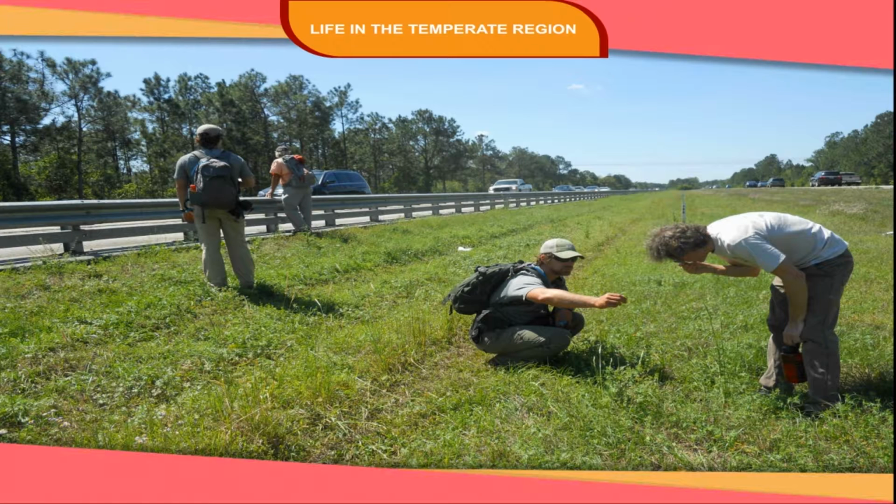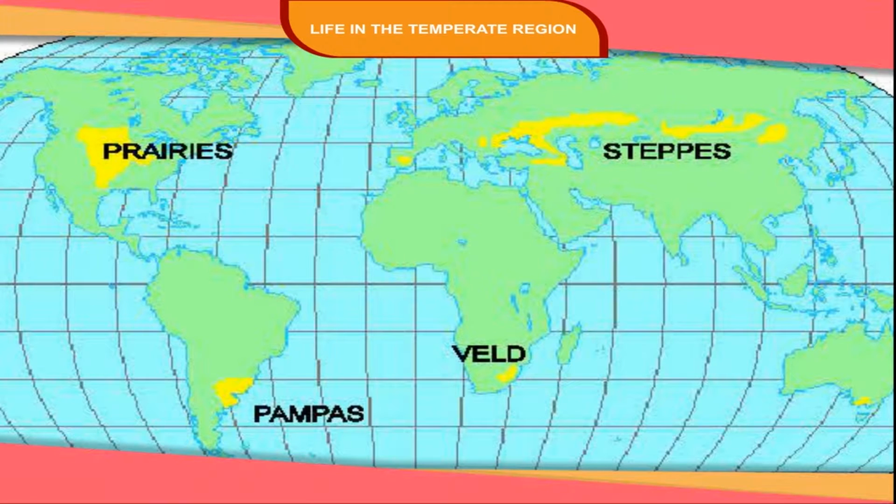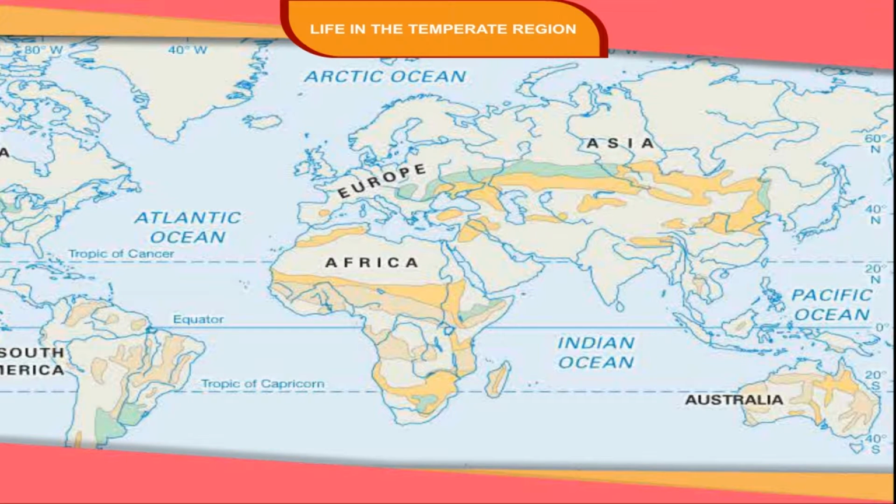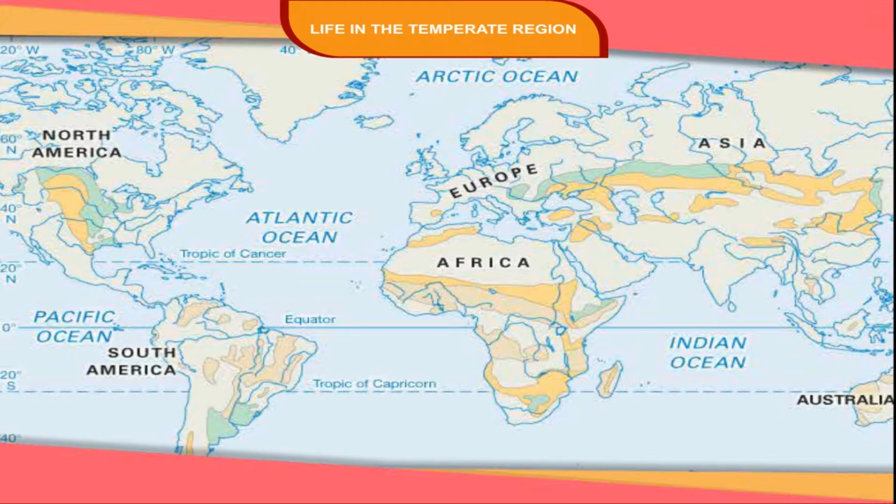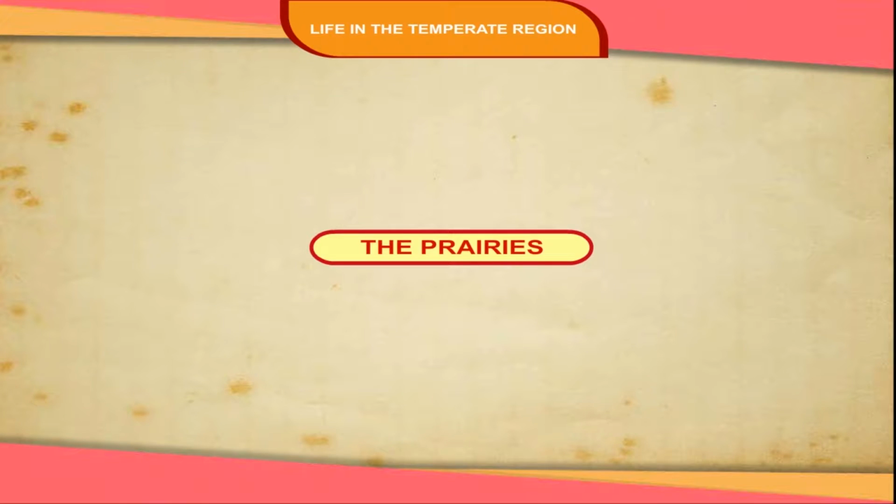The temperate grasslands of the world are known with specific names like prairies in North America, steppes in Russia, velds in South Africa, pampas in South America, and downs in Australia. In this lesson, we will learn about the life and activities of the people of prairies in North America and velds in South Africa. The prairies.